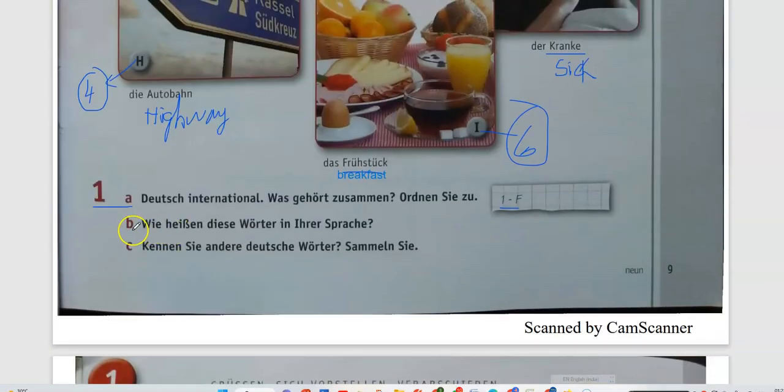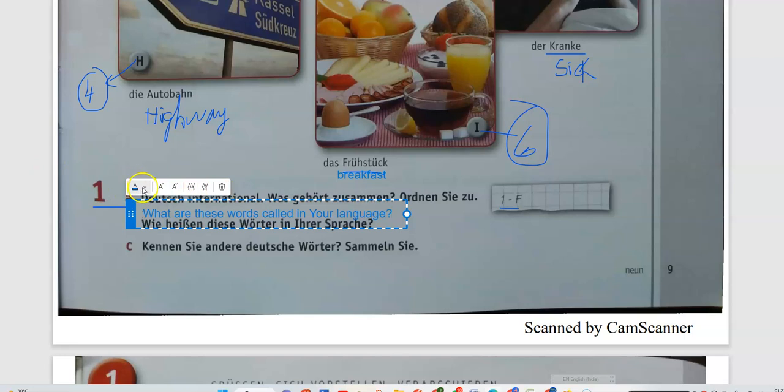And then here, wie heißen diese Wörter in Ihrer Sprache? So what are these words called in your language? Heißen is called. Ihre Sprache is in your language.